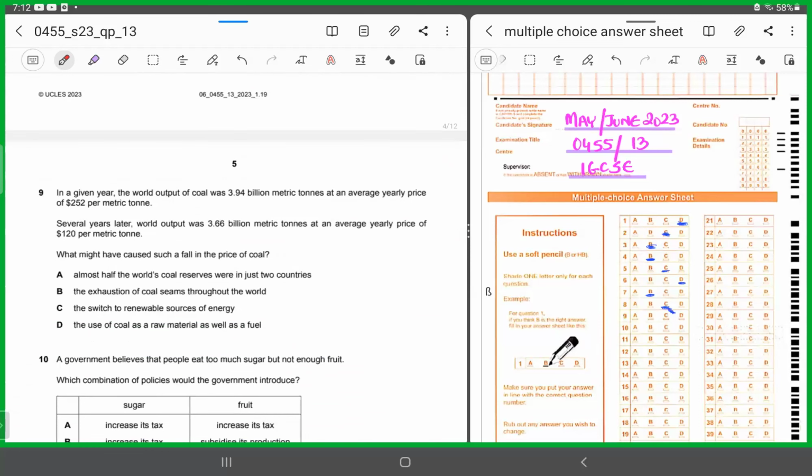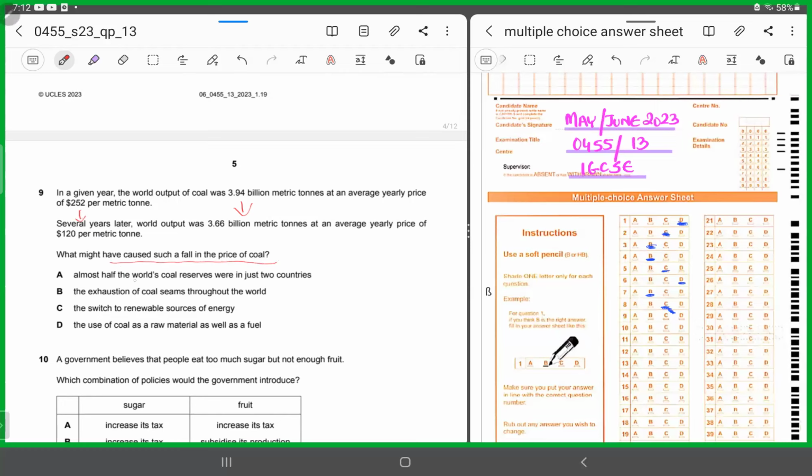Now, what happened several years later? The world output of the coal also fell. And also what happened? The yearly average price also fell from 252 to 120. So now they're saying what might have caused such a fall in the price of coal? The world output was falling, yet the average yearly price was also falling. So now what could have been the reason contributing towards this situation?